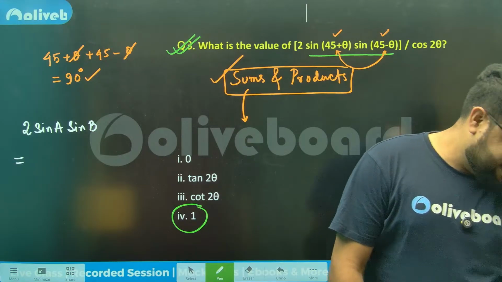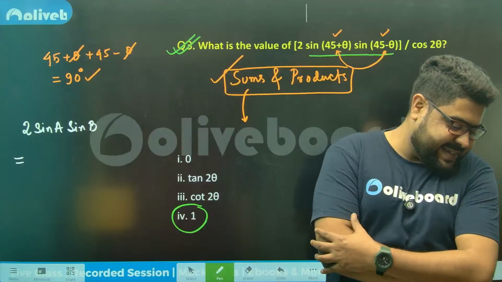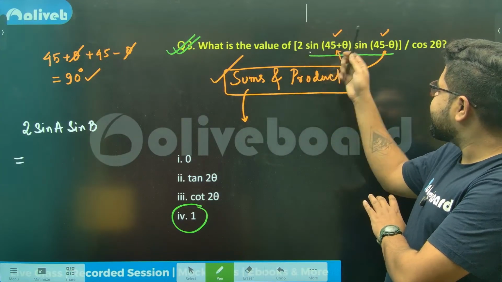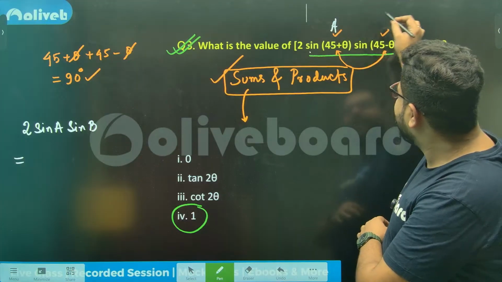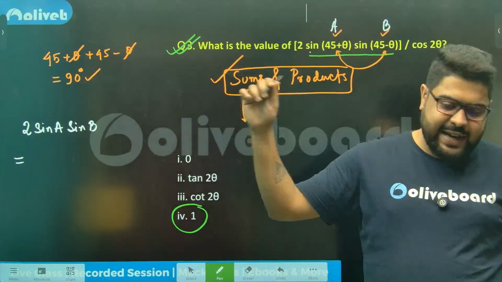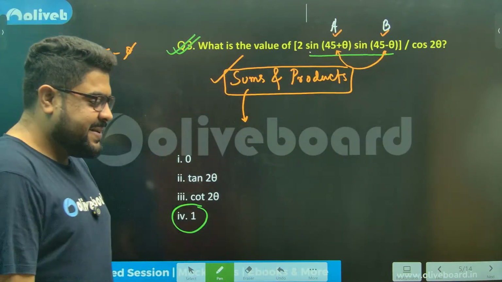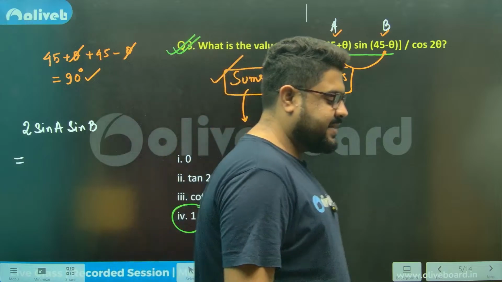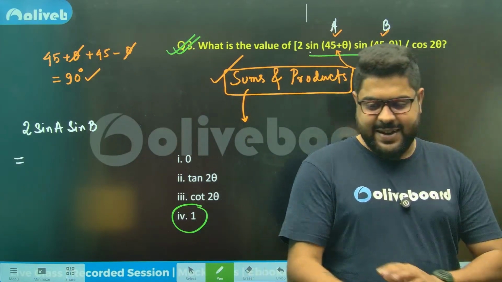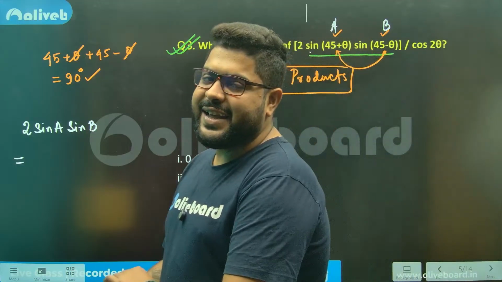Very good evening, brothers. Sir, what is the formula for 2 sin A sin B, which we need to use over here? Because this is, let's say, A, this is, let's say, B. Can anyone tell me the formula for 2 sin A sin B? It comes from cos. That is the only hint. Anybody? What is the formula for 2 sin A sin B?